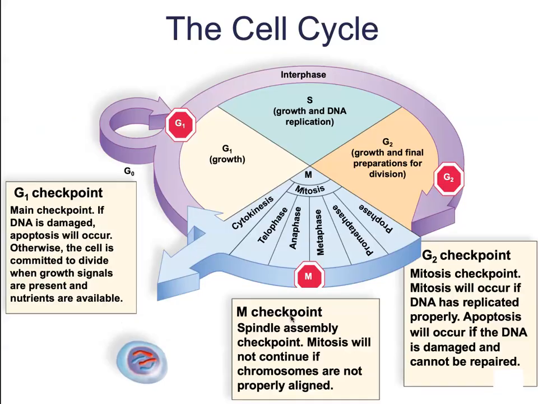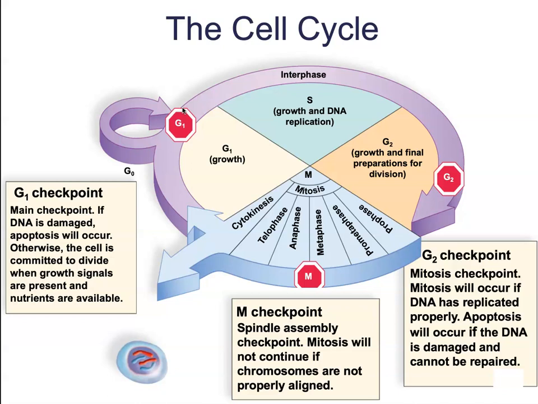The G1 checkpoint over here on the right is going to be the main checkpoint. If at this point the DNA is damaged, apoptosis will occur. We're not going to bother to try and fix anything. If we have an issue this early on at this stage, we're not even going to try and replicate the DNA. We're just going to shut the cell down.